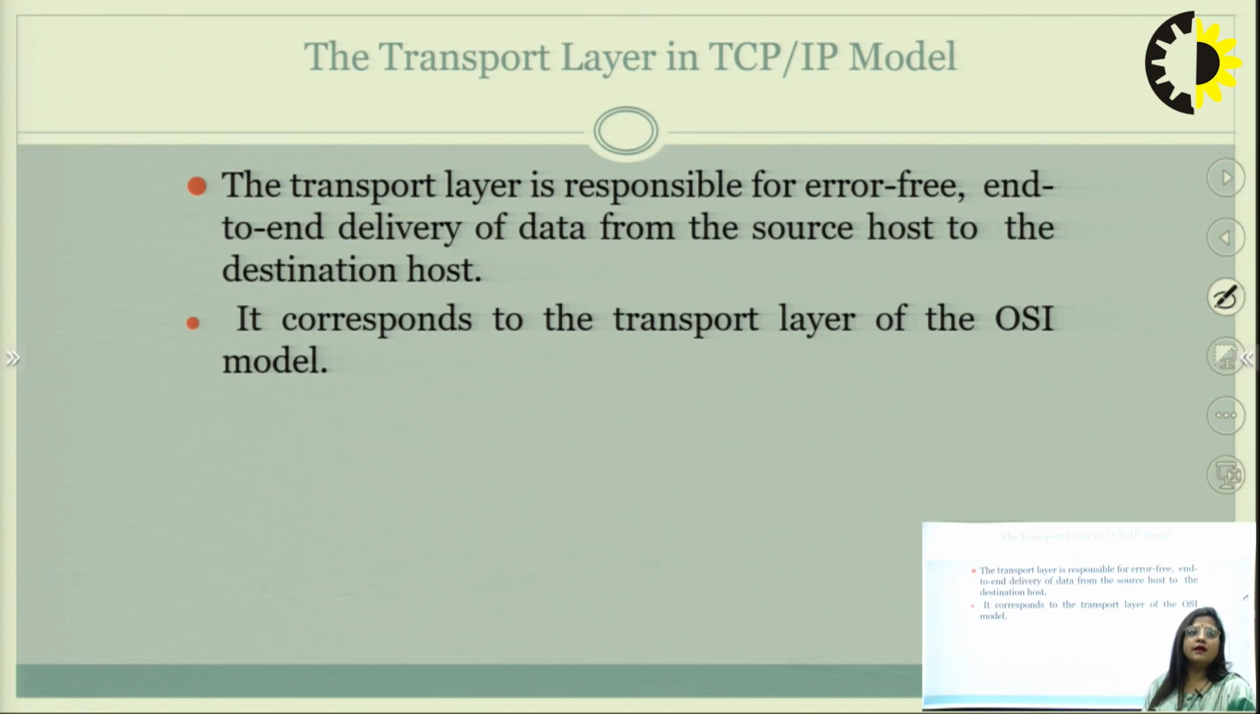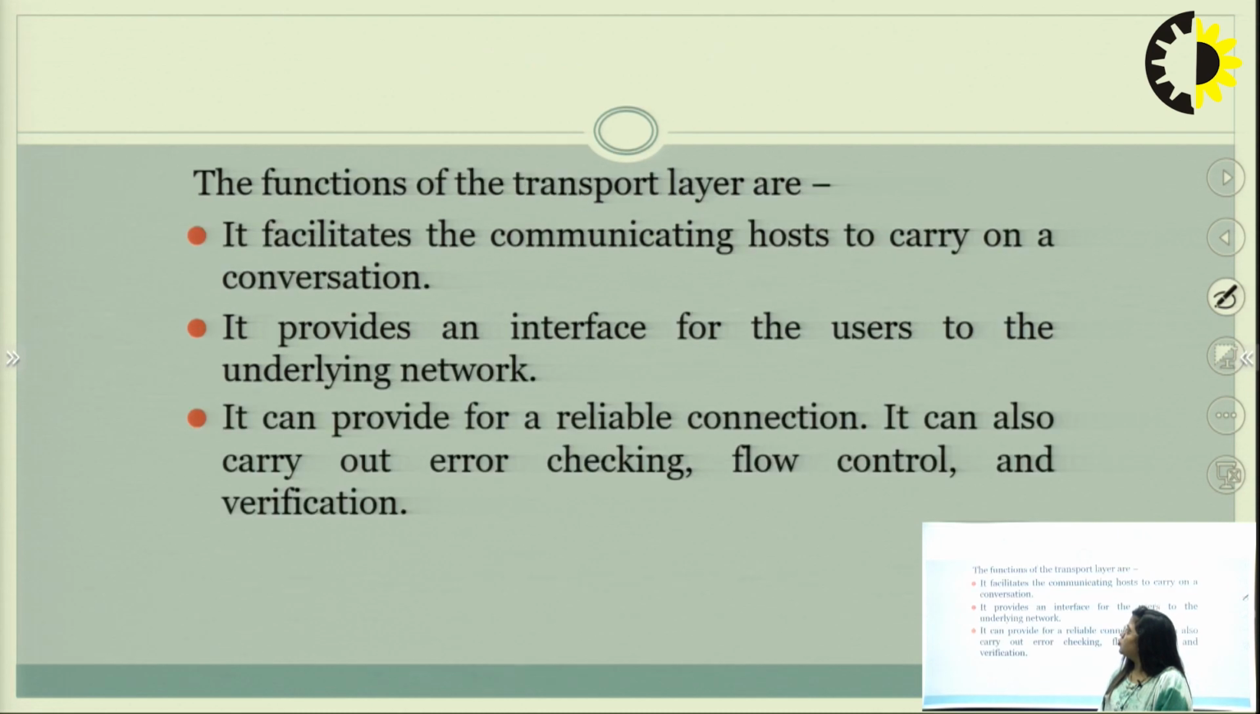Next layer in the TCP IP model is the transport layer. Transport layer is responsible mainly for error-free, end to end data delivery in the whole network and whole communication. Data moves from one side to another side without any error. So it is the transport layer. It corresponds to the transport layer in the OSI model. It is also used in the OSI model.